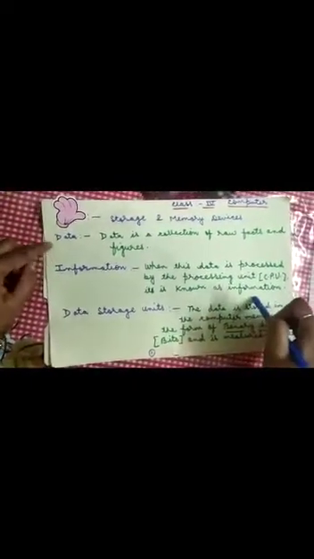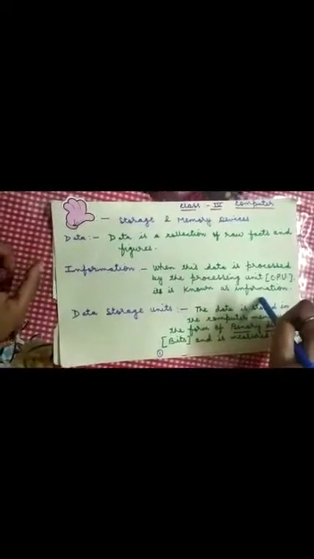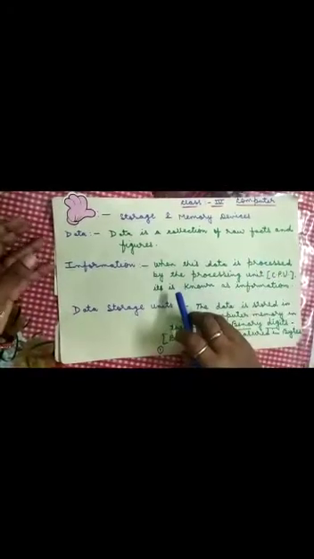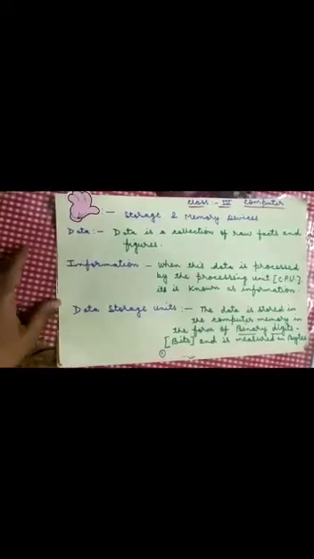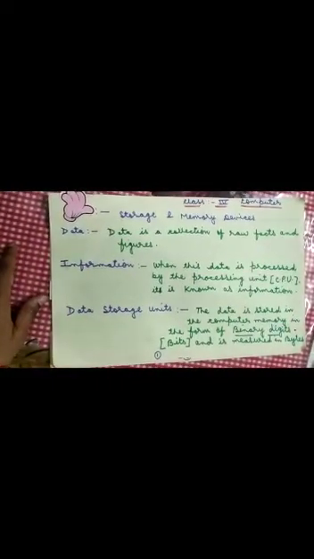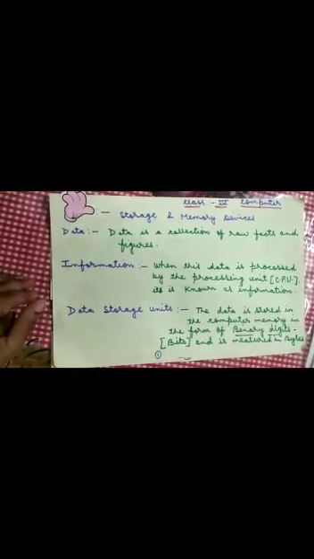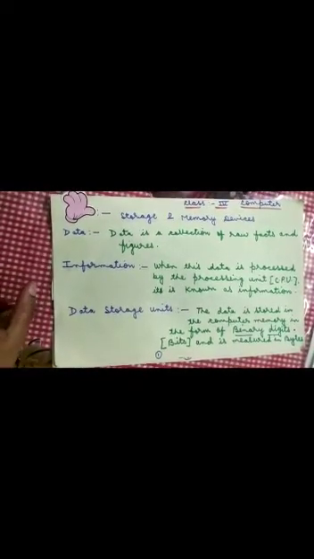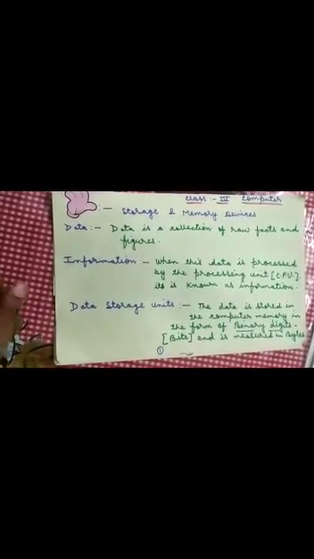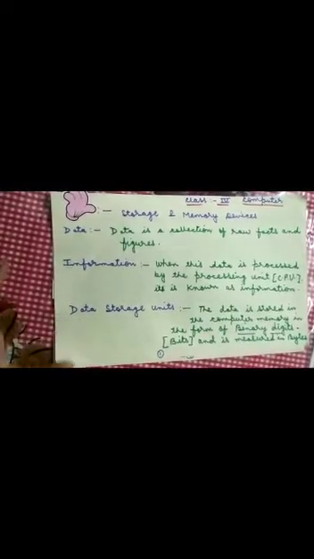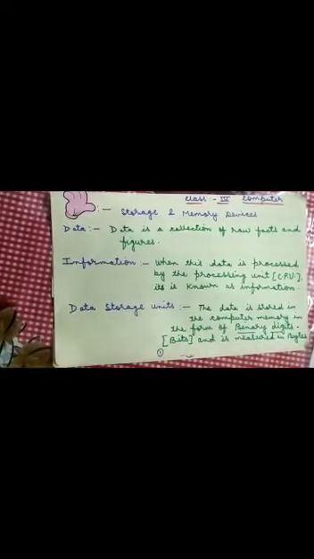Let me explain data and information by an example. Yes children, suppose your father brought a cloth piece from the market and gave it to the tailor to stitch. In this example, the piece of cloth is the data and the shirt is information. Clear? Data is the raw collection.